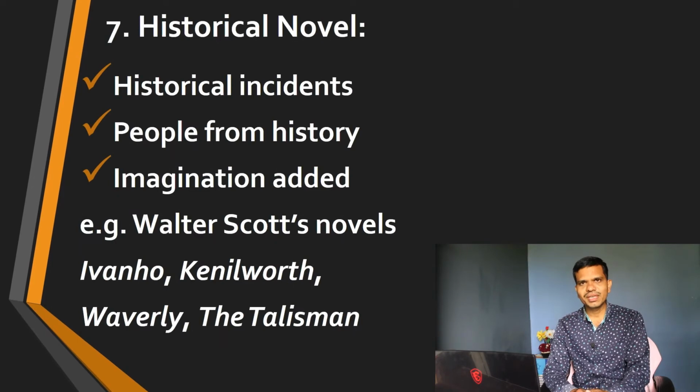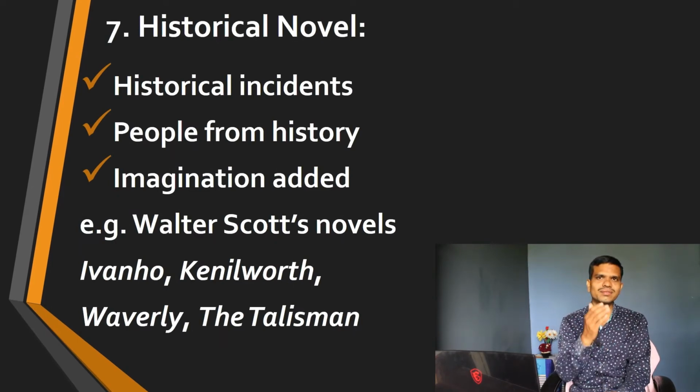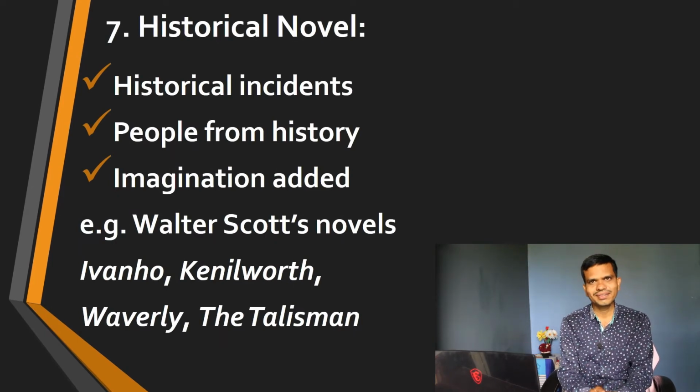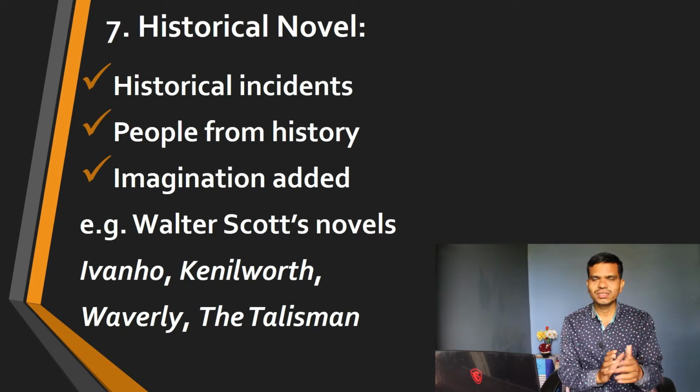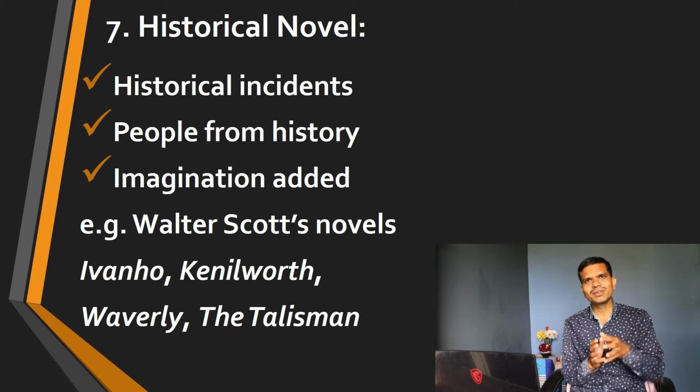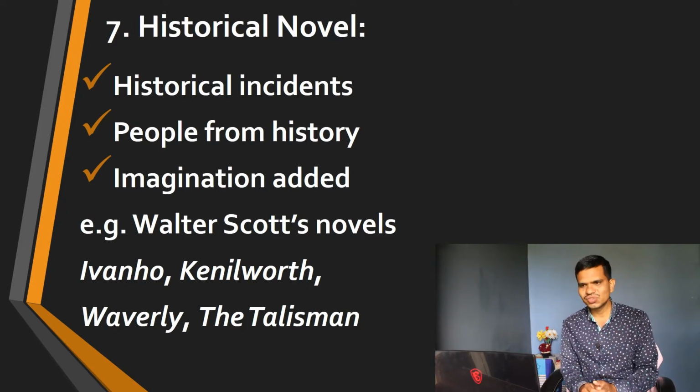Next we have number 7, historical novel. Now, the historical novel is a very simple kind. We find events, incidents, characters or places taken from past history, and we also have people from history, and based on these histories, but these are not actual histories. You should remember very carefully that these are novels, these are fiction, and they are based only on a historical setup.